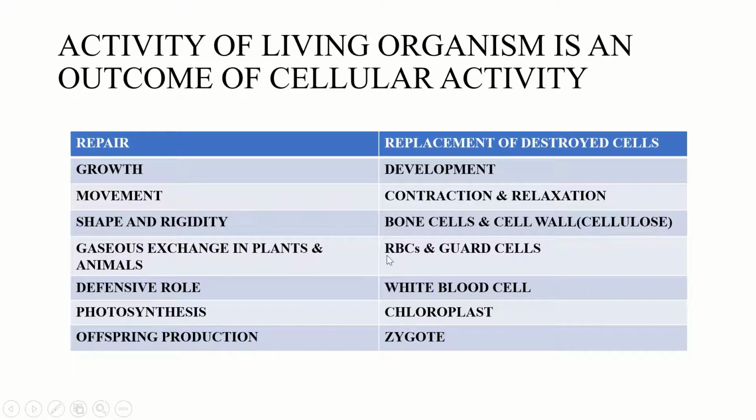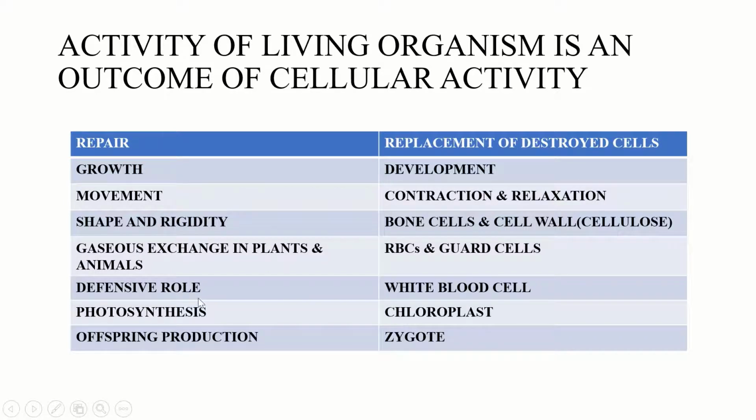In animals, the RBCs, known as red blood cells, are mainly responsible for the transportation of oxygen. That's why blood is known as the carrier of oxygen. Next are the guard cells or stomata cells that help in trapping CO2 for plants.